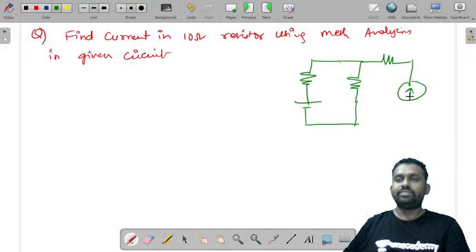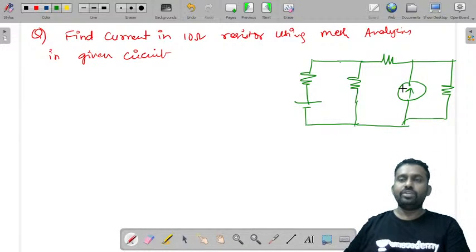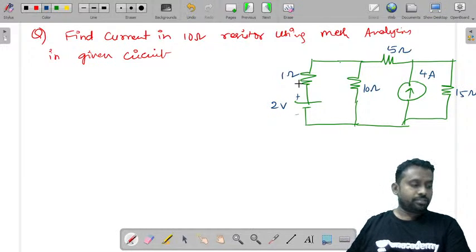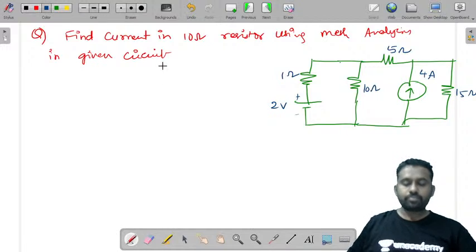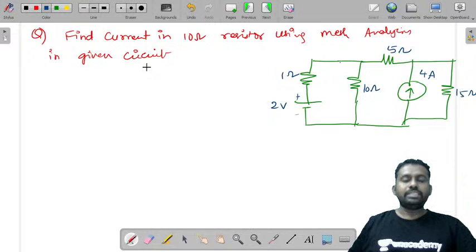In the previous case I have not taken this current source. Then you have a resistor here like this. See here, the current source is common to both the loops. These values are 2 volts, 1 ohm, 10 ohms, 5 ohms, 4 ampere, 15 ohms. This is given. Now you need to solve this by using mesh analysis.